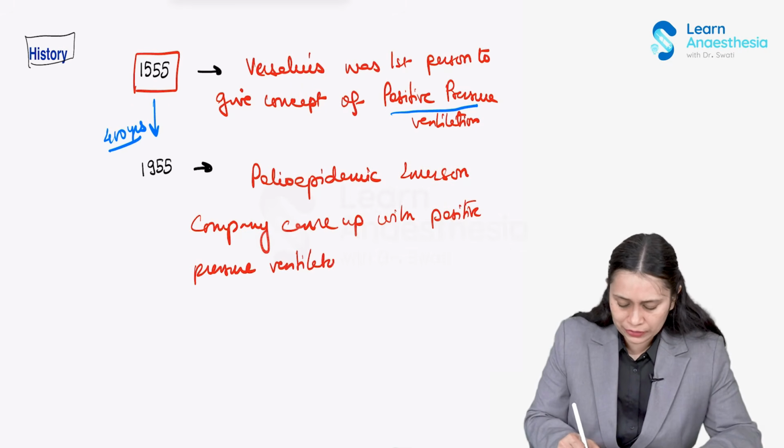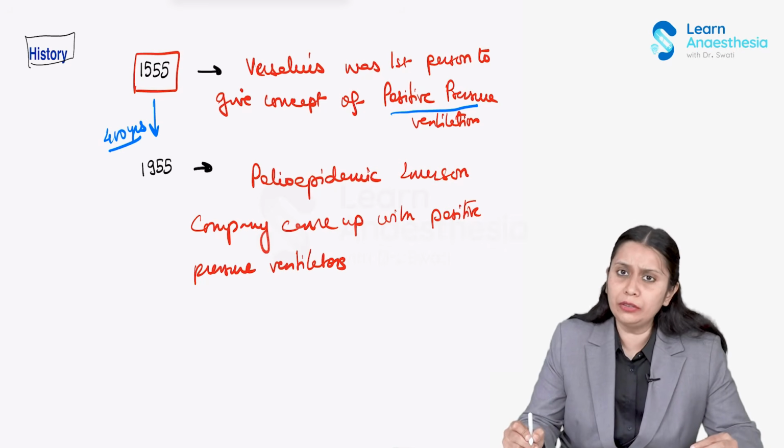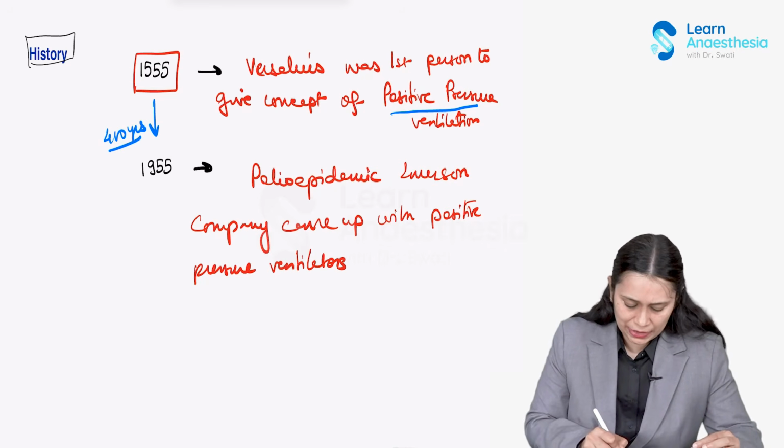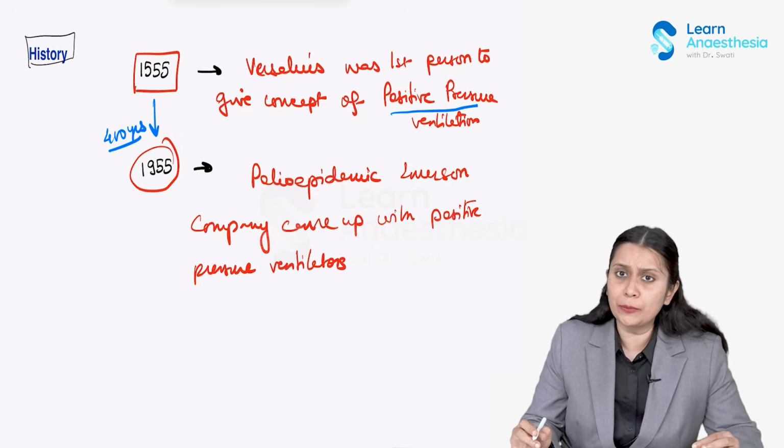Okay, so this concept took nearly 400 years to develop, right? In 1955 it was realized, after first being conceptualized by Vesalius in 1555.